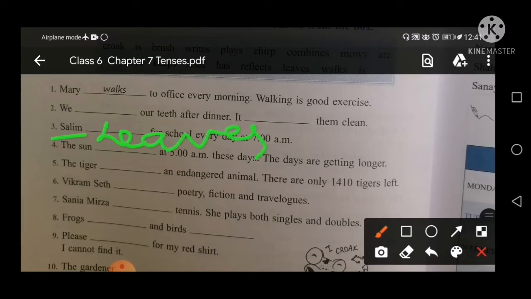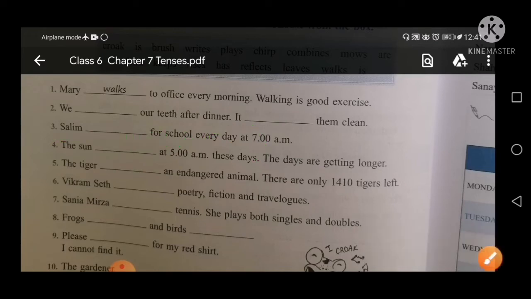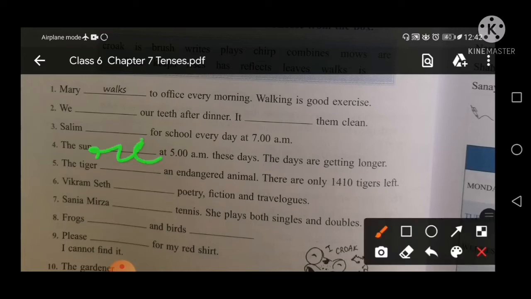Leaves, because Salim is a singular subject, so you will write here Salim leaves. Next, the sun rises, rises, निकलता है at 5 a.m. these days. The days are getting longer, मतलब दिन बड़े हो रहे हैं.